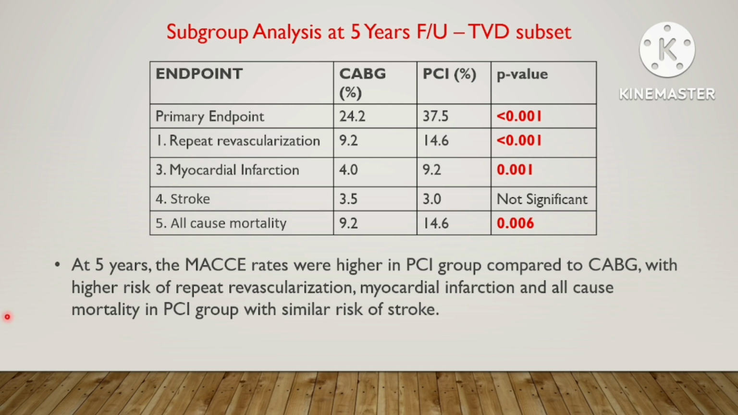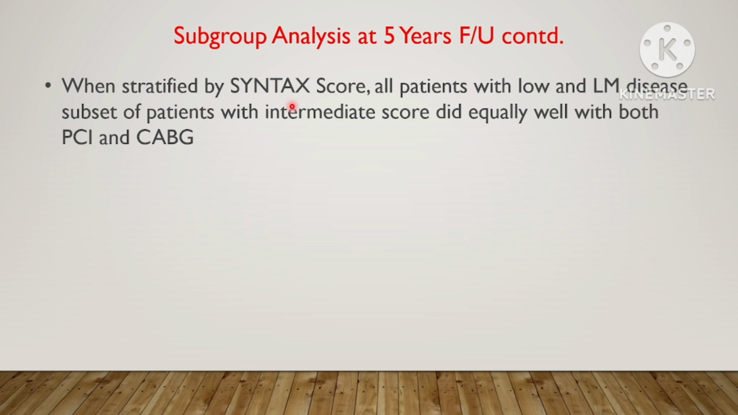the two treatment groups. So at 5 years, the MACE rates were higher in the PCI group compared to CABG, with higher risk of repeat revascularization, myocardial infarction, and all-cause mortality in the PCI group, with similar risk of stroke between the two treatment groups. When stratified by SYNTAX score, all patients with low score and left main disease subset of patients with intermediate score did equally well with both treatment strategies.